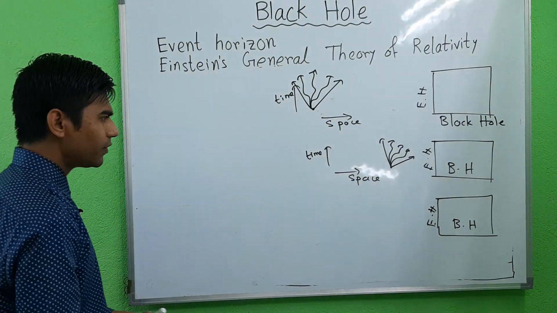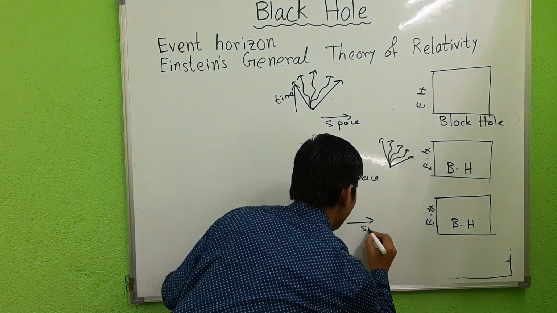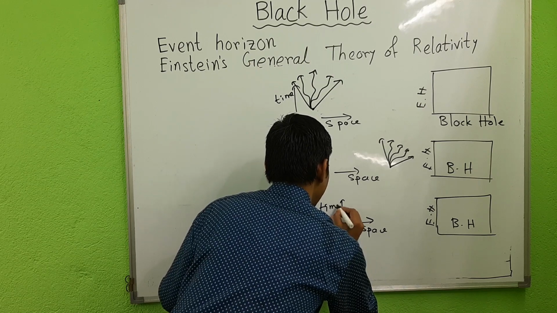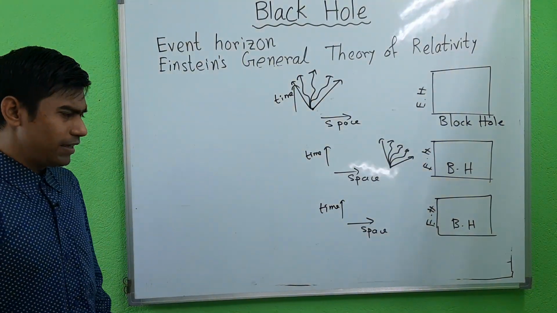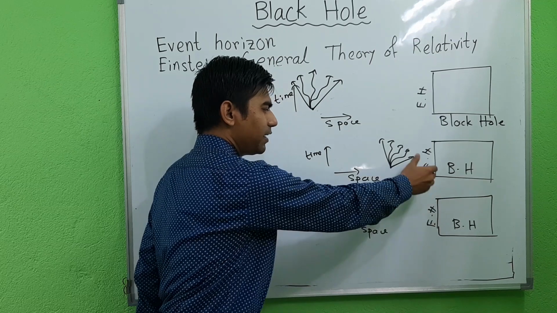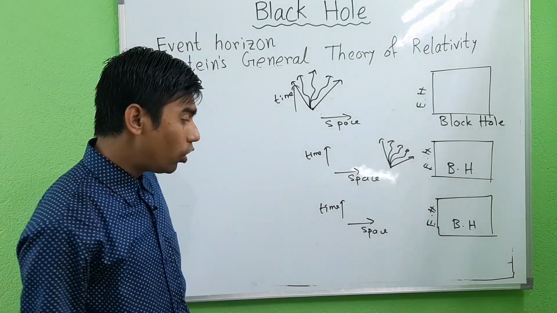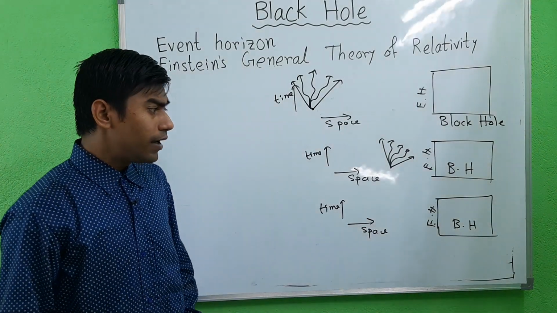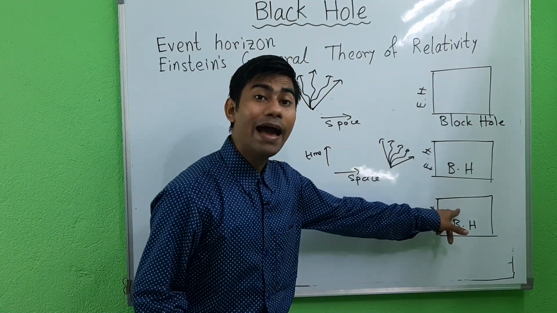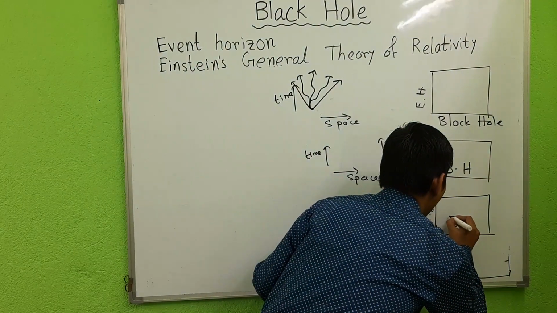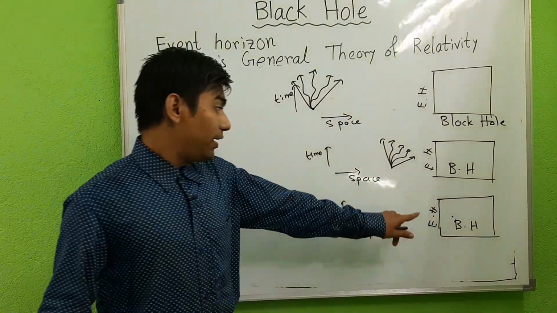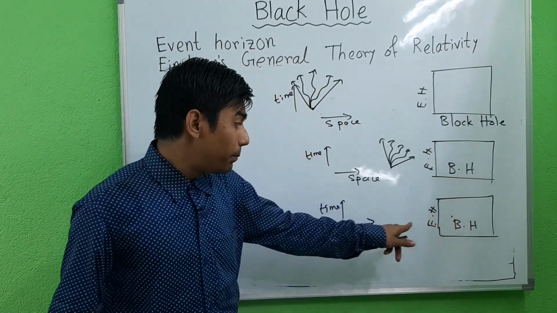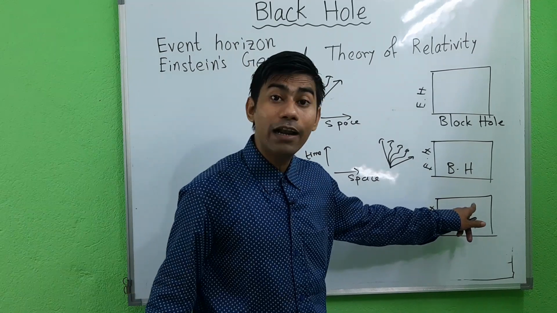Okay. And here we draw space, and here we draw time. This is a black hole and this is the event horizon of the black hole, and here we draw space-time. Okay. Now inside the black hole, suppose there is a particle. Now inside the black hole, all the paths bring the particle to the center of the black hole.